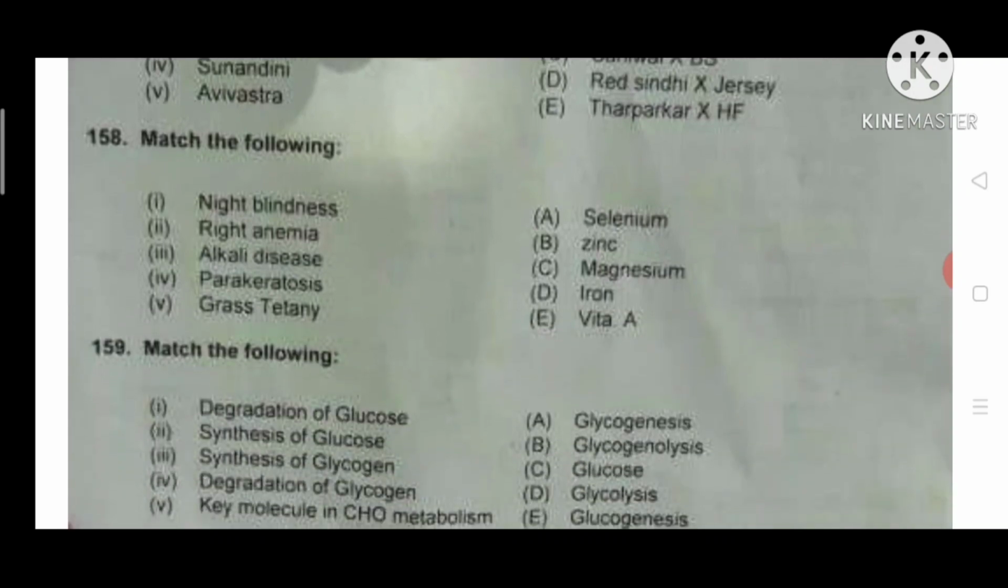Next question. Night blindness is due to deficiency of vitamin A. Piglet anemia is due to deficiency of iron. Alkali disease is due to toxicity of selenium. Parakeratosis is due to deficiency of zinc. Grass tetany is due to deficiency of magnesium.